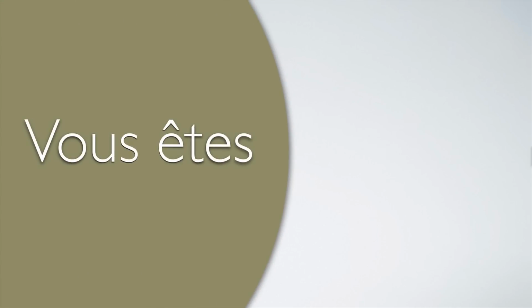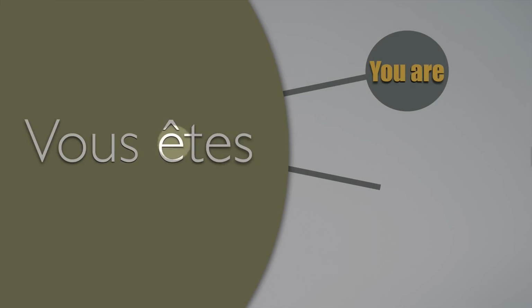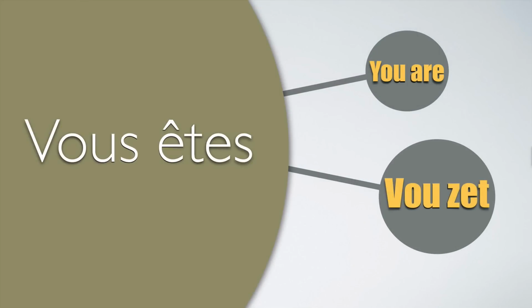It is different with this one. Vous êtes. Vous êtes is the translation of you are. And as you can hear, now there is a vowel here, so there is a liaison. And the liaison is vous êtes. The sound is like the letter Z. When you pronounce it, actually the S becomes a Z in this liaison.